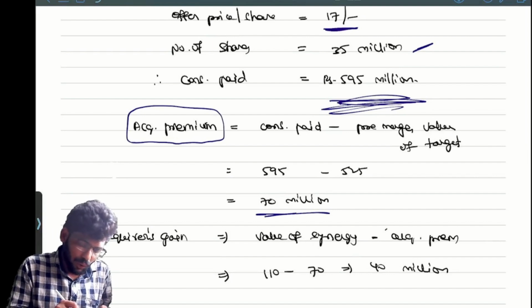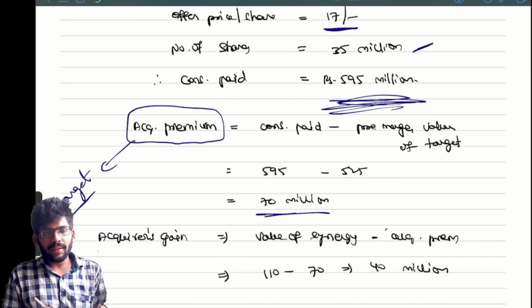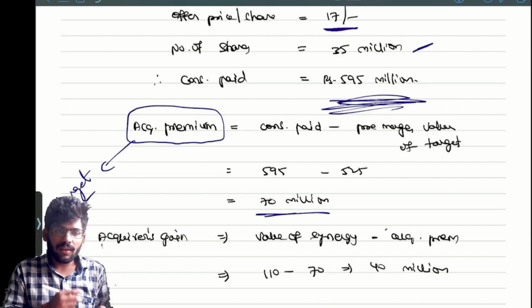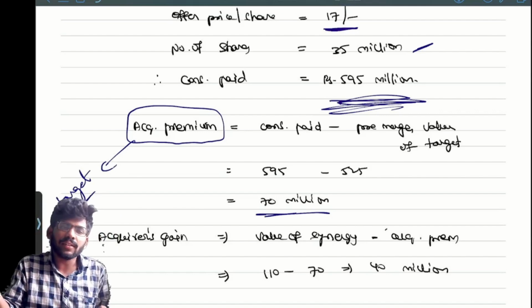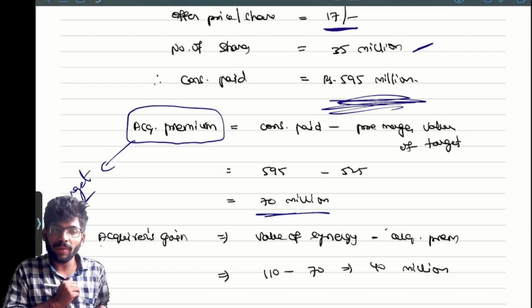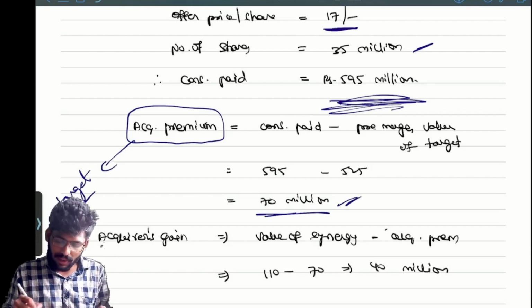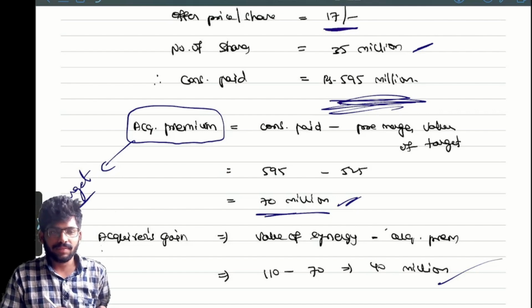This is the benefit to the target company basically. But then what is the acquirer's gain? It is the synergy value minus the acquisition premium. Synergy value given in the question, how much? 110. Acquisition premium, how much? 70. Difference 40. That is the acquirer's gain.